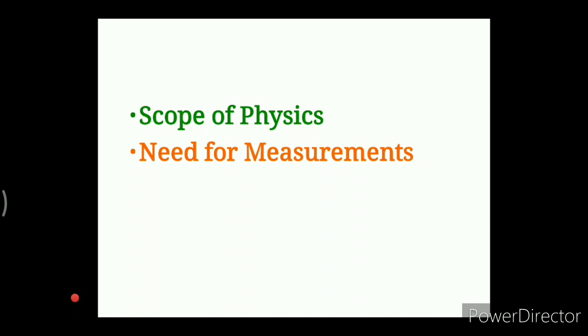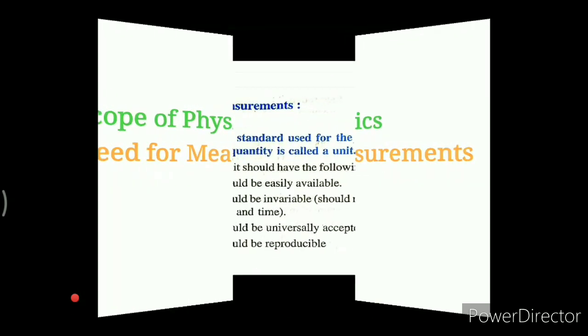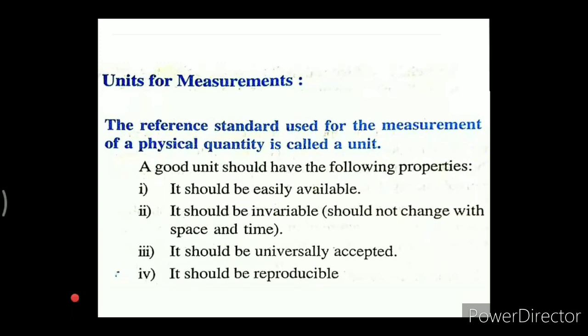Based on the observations of physical phenomena, we develop various laws and theories. Similarly, experimental verification of various theories needs measurements of physical quantities. Physics being a quantitative science, accurate measurements of physical quantities are needed at every stage. Now, next, let's see units for measurements.